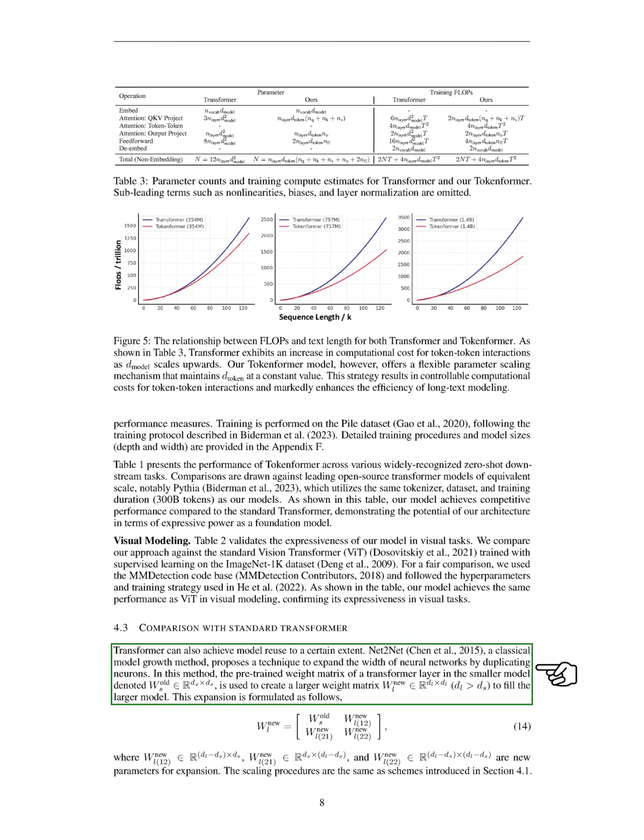We also discuss how transformers can achieve some model reuse. The net-to-net method allows for expanding the width of neural networks by duplicating neurons. In this approach, we use the pre-trained weight matrix from a smaller model to create a larger one, filling it with new parameters for expansion.